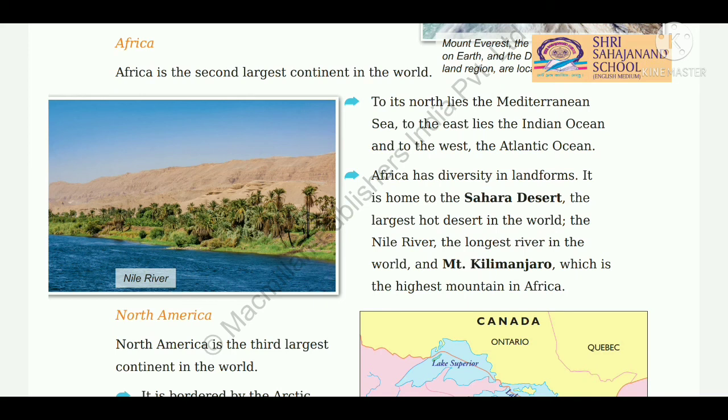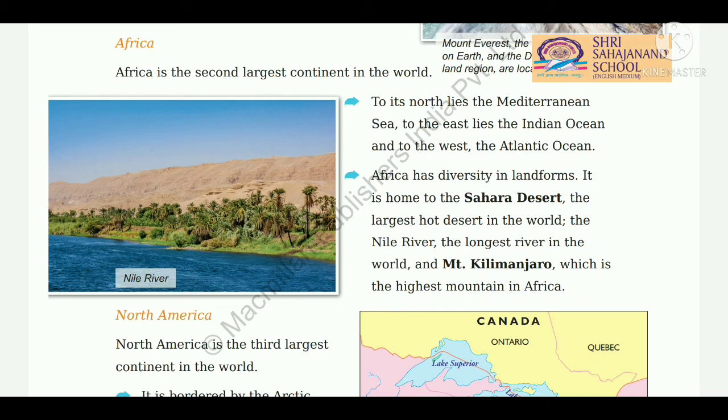Then the third important thing is Mount Kilimanjaro, which is the highest mountain in Africa. So in Africa we can find the largest desert, the longest river, and the highest mountain. So this shows the diversity in the landforms in Africa.